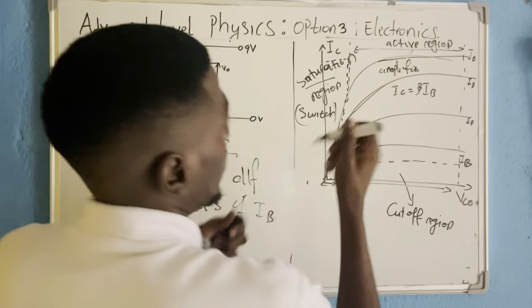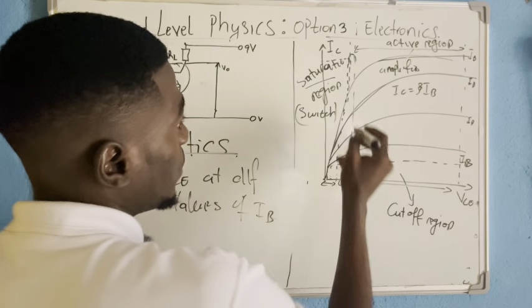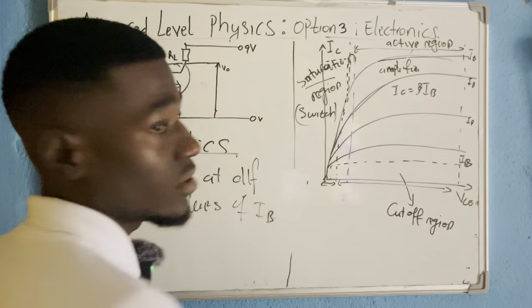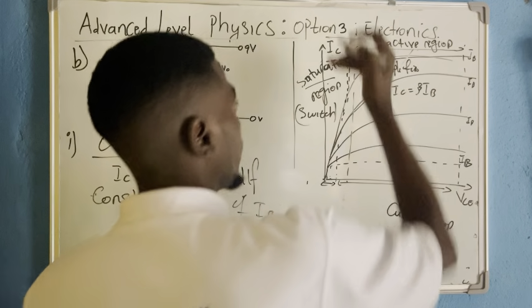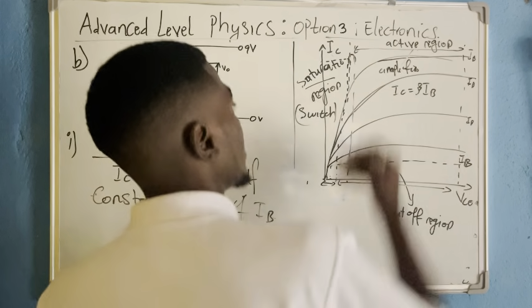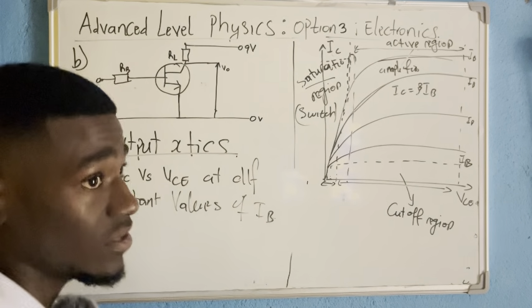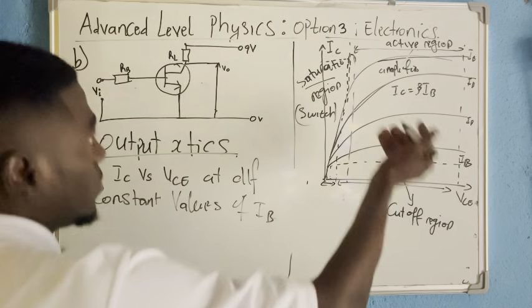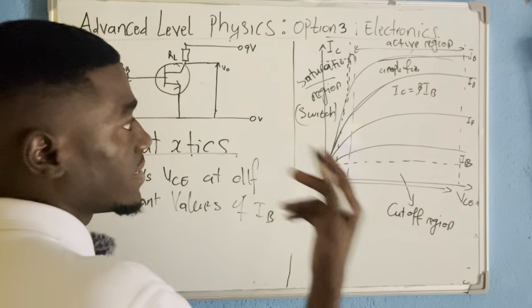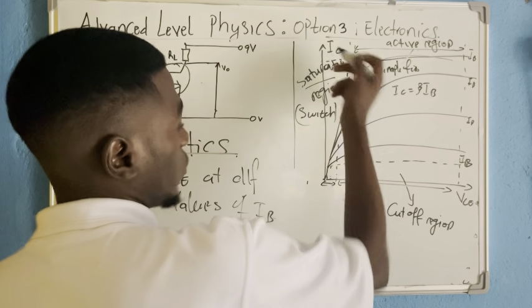This region represents the saturation region. When IB already starts existing, we have different values of IC. We say that the transistor is being saturated. It's already having current flowing through it, therefore it behaves as a closed circuit, so current can now flow through the collector.